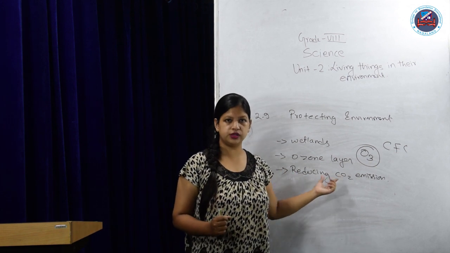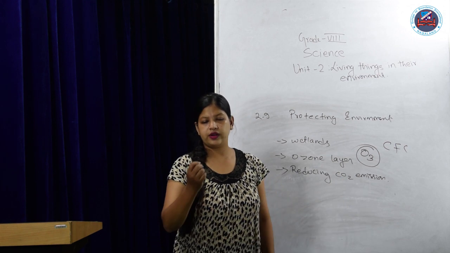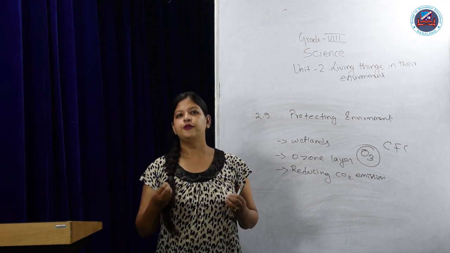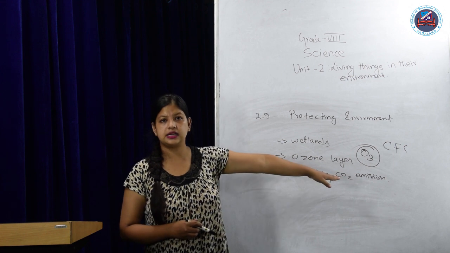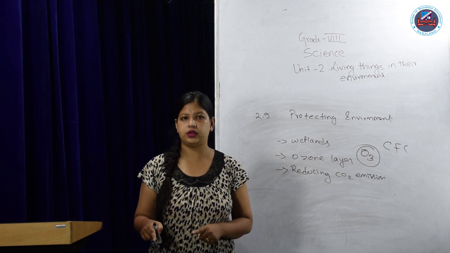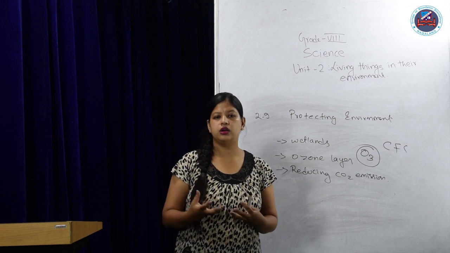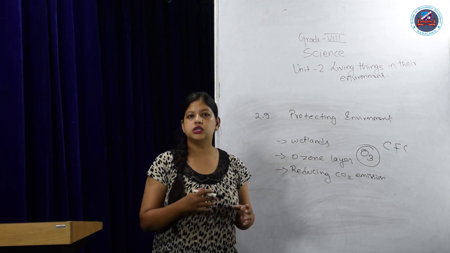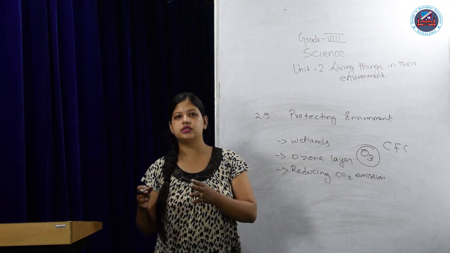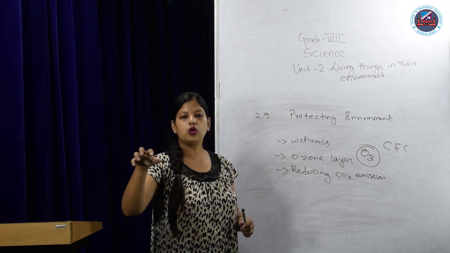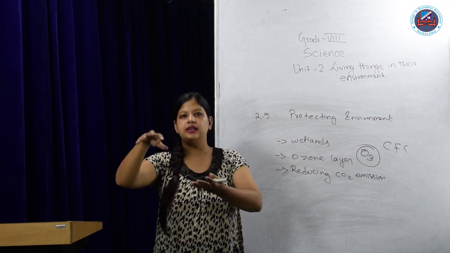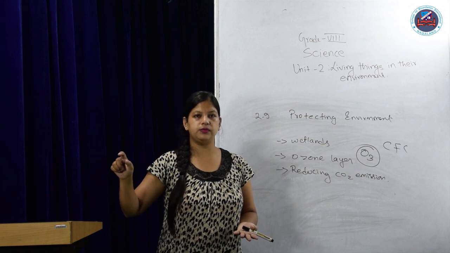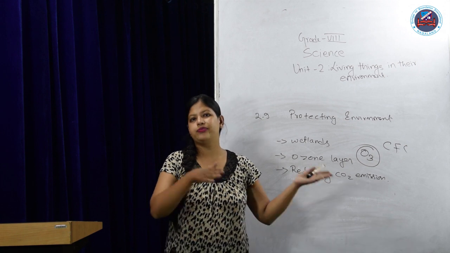Similarly, we need to reduce CO2 emission. Carbon dioxide is emitted from the various vehicles we run and various industries where huge amounts of fuels are being used. Because of that, carbon dioxide is emitted, which contributes to global warming. Global warming is heat being increased tremendously in particular environment areas, because of which certain kinds of animals will start to become extinct. For example, in cold areas, if global warming happens, then the snow and everything will start to melt, and the animals which are adapted to that environment will start to die. Because of that, extinction happens.